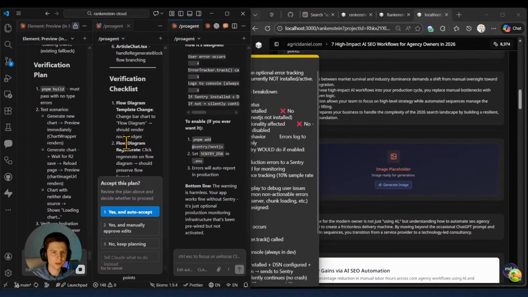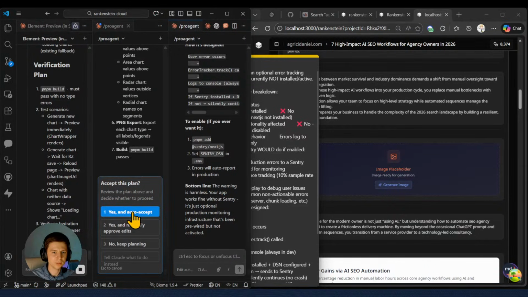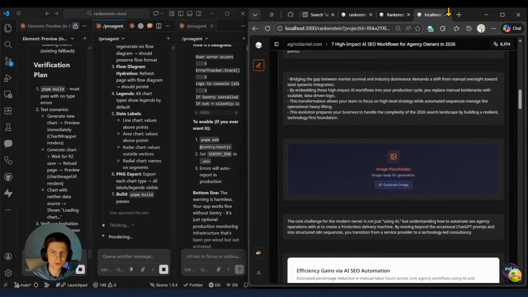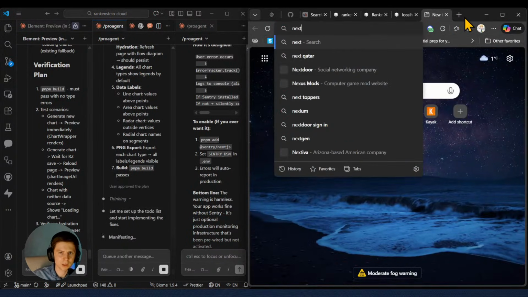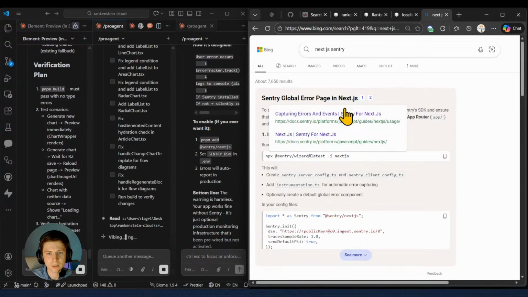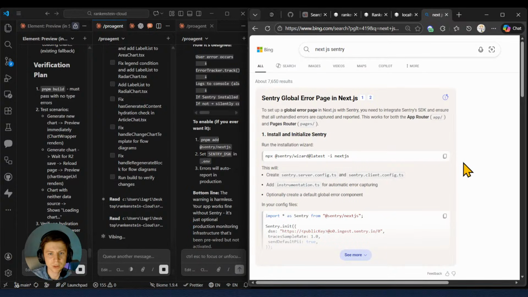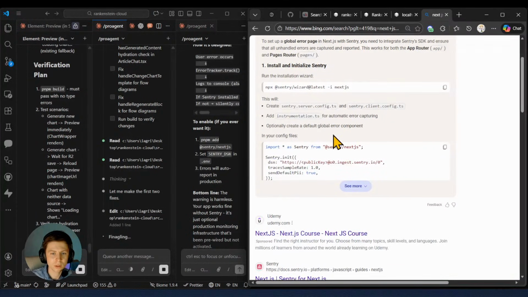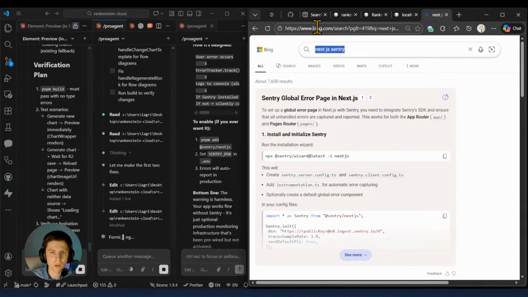Here this guy came with a plan. Yes, and auto accept, because I mentioned to verify completely what you're doing. So first I'll check here Next.js Sentry. Sentry global error page in Next.js. To set up a global error in Next.js Sentry, you need to integrate the Sentry SDK to ensure that all unhandled errors are captured and reported. This works for both the app router and pages router. Not bad. I'll do an even deeper dive.